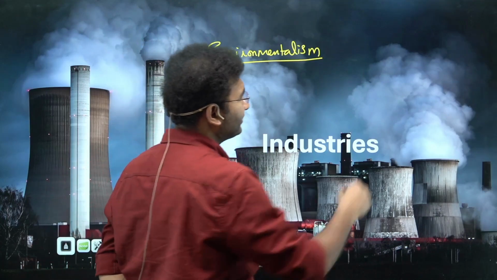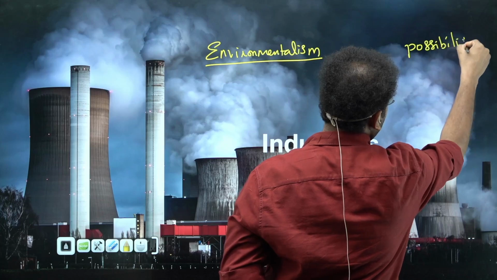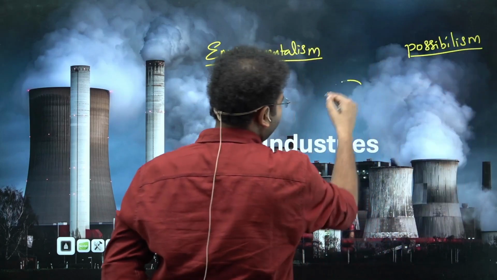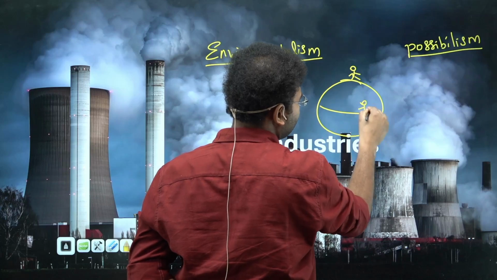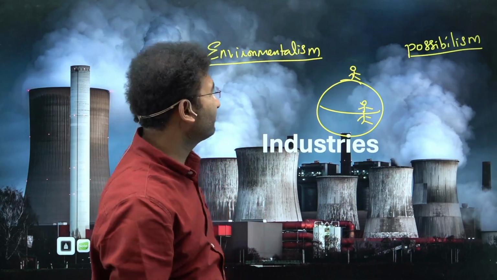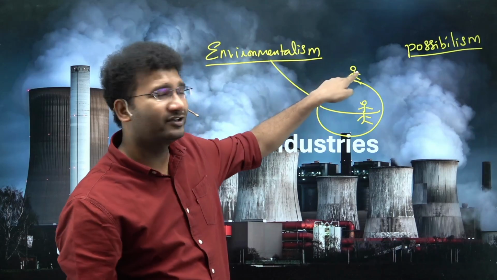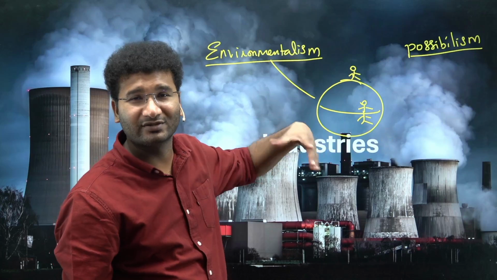The other one is possibilism. For example, let's take the same example. There is a person who is living in the polar area, and there is also a person who is living near the equator. This person will be taller. Look at the perspective of the environmentalists. They say he's short because of the environment. He's tall because of the environment, because heat is there.